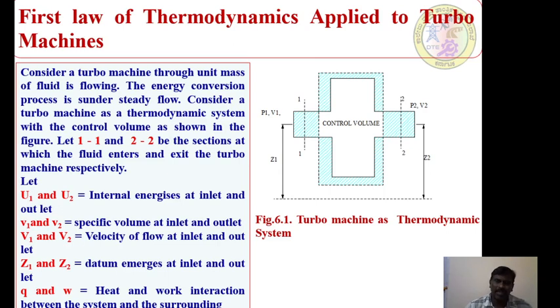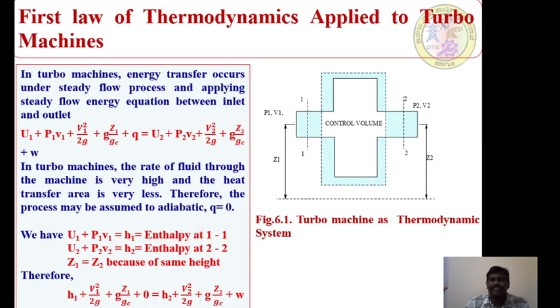Let us go into the respective analysis of this turbo machine. Let U1 and U2 be the internal energies at inlet and outlet. Small v1 and small v2 are the specific volumes at inlet and outlet. Capital V1 and capital V2 are the velocities of flow at inlet and outlet. Z1 and Z2 are the datum energies at inlet and outlet. Q and W, very important, are the heat and work interaction between the system and the surroundings. These are some introductory notes that we have to think about before going to this particular section.